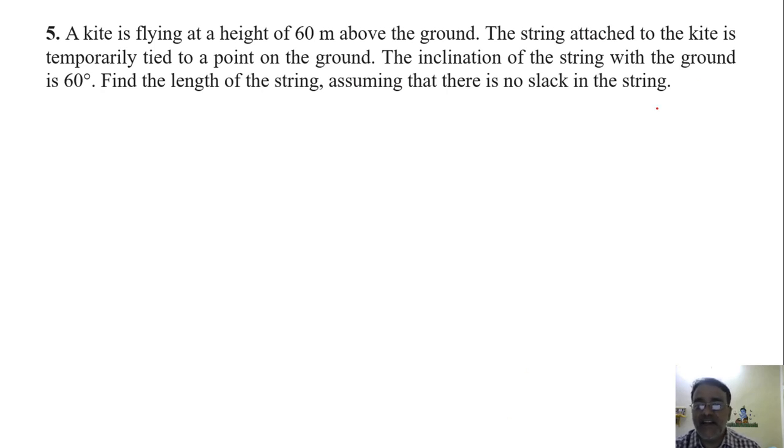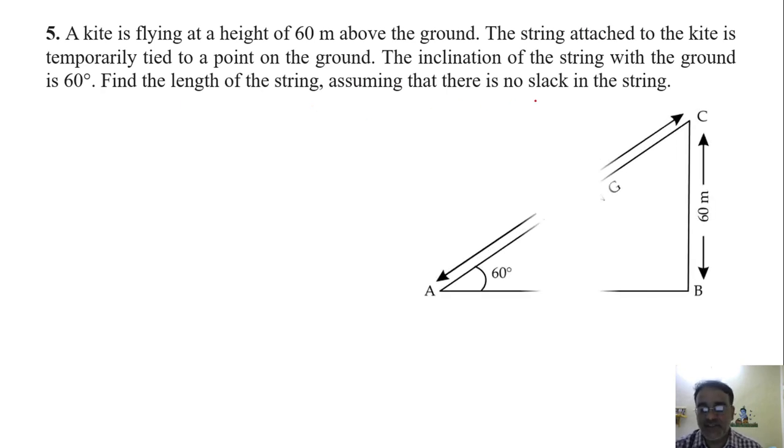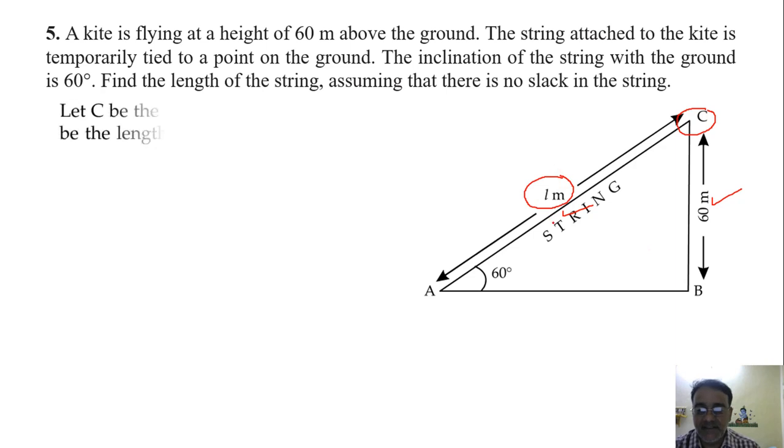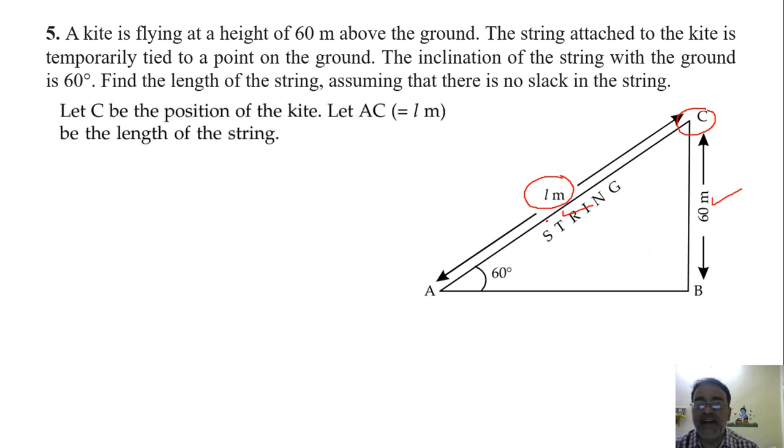Now a kite is flying at a height of 60 meter above the ground. The string attached to the kite is temporarily tied to a point on the ground. The inclination of the string with the ground is 60 degree. Find the length of the string assuming that there is no slack in the string. So this is the rough diagram. This is the string and this is the position of the kite. The height of the kite from the ground is 60 meter, and we need to find the length of the string. So the length of the string we took here as L meter.